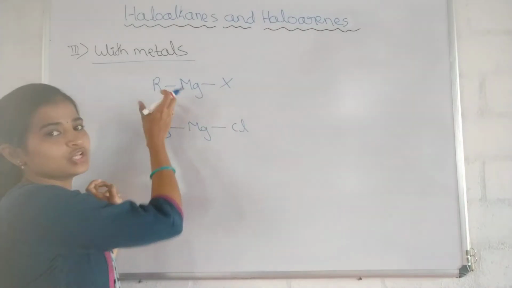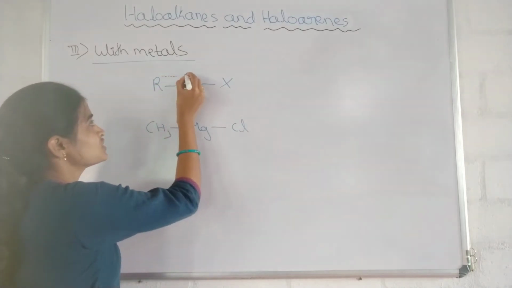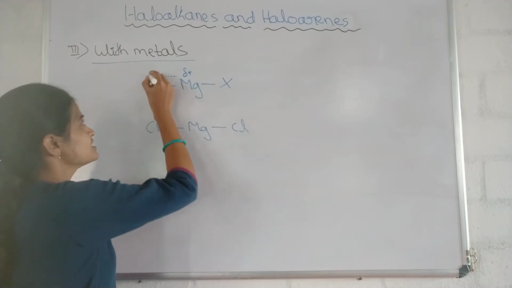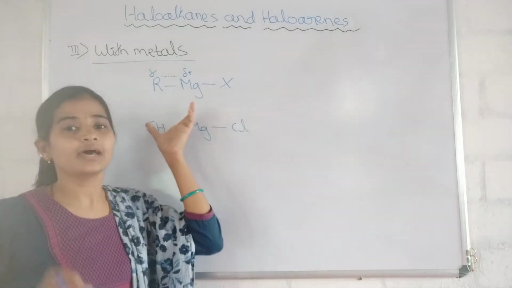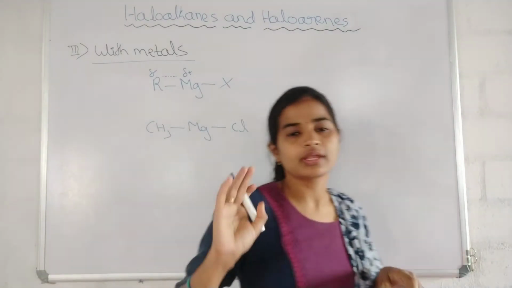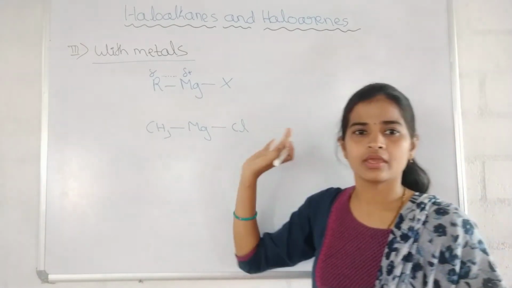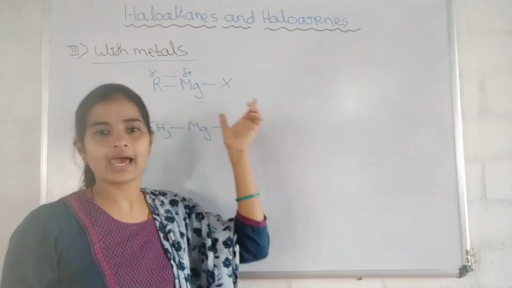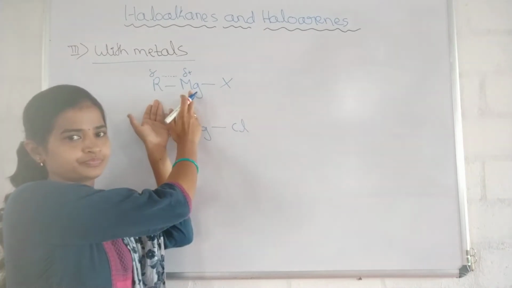Compared to magnesium, carbon is electronegative. Therefore, partial separation of charges takes place. Magnesium gets a partially positive charge, and carbon gets a partially negative charge. Hence polarity arises here. It is a covalent bond, but even so the partial polarity arises, and this bond becomes polar.